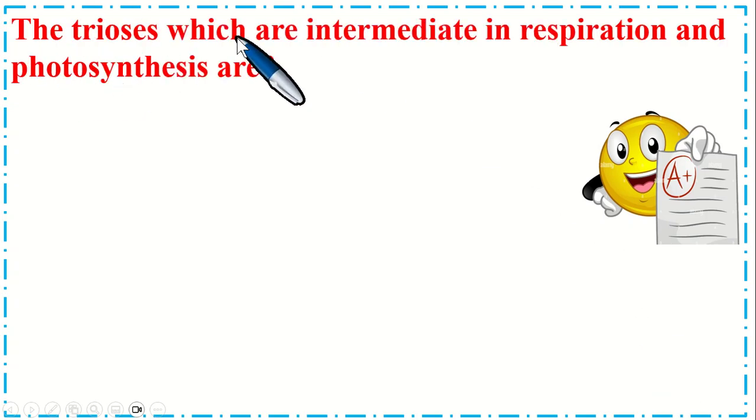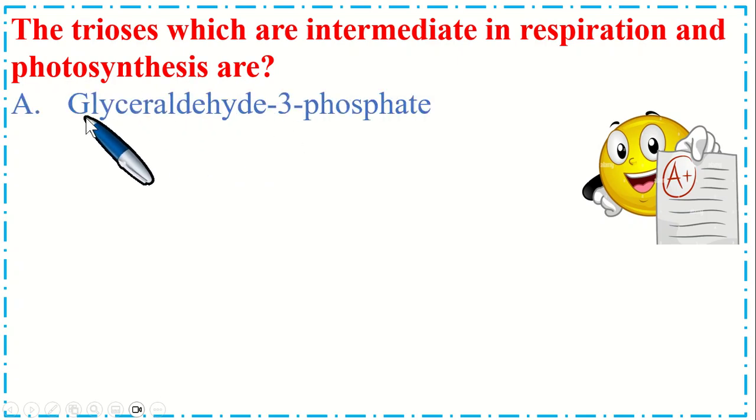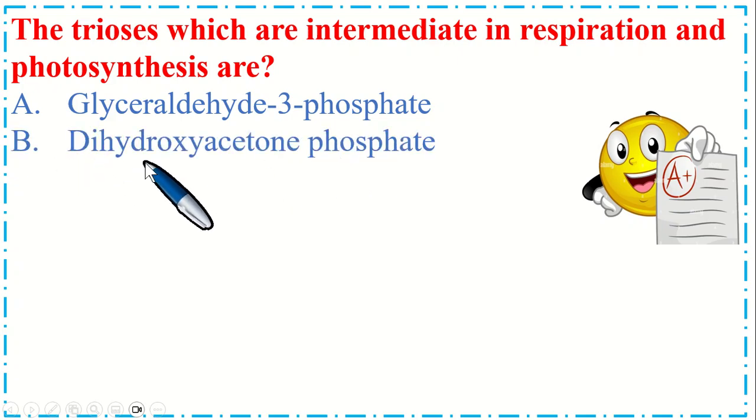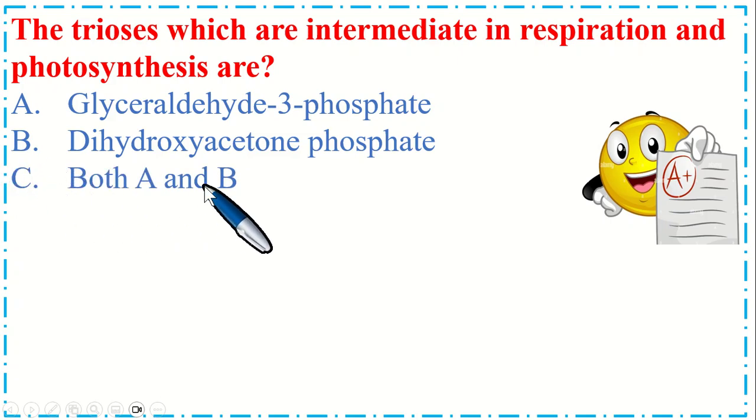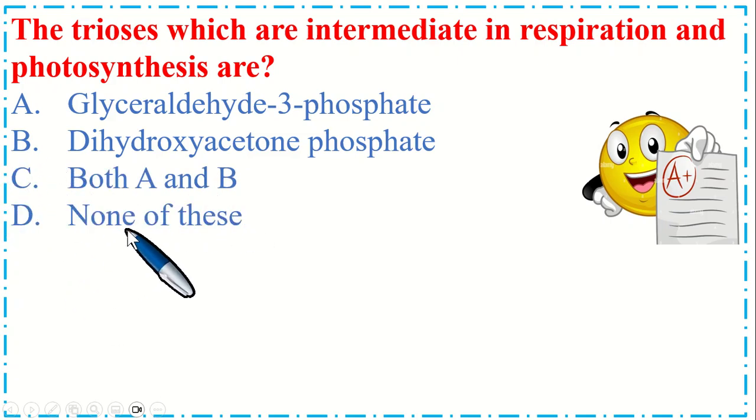The trioses, which are intermediates in respiration and photosynthesis, are option A, glyceraldehyde 3-phosphate, option B, dihydroxyacetone phosphate, C, both A and B, and option D, none of these.